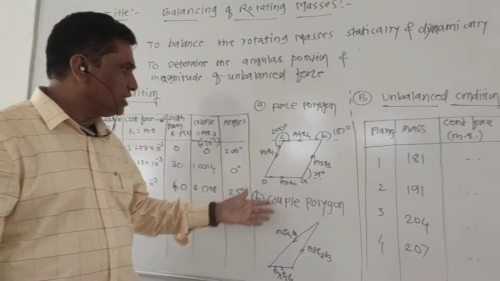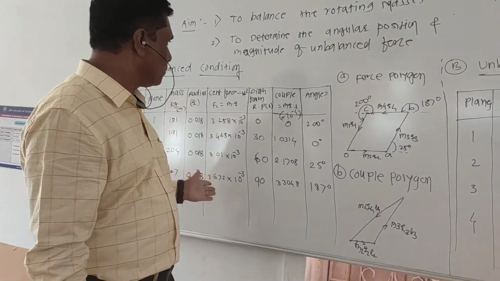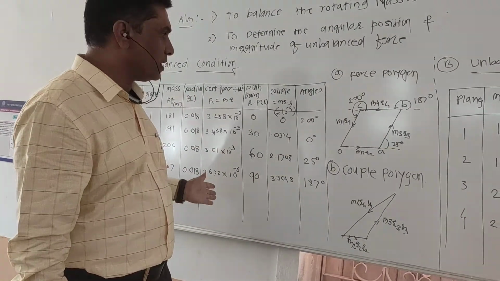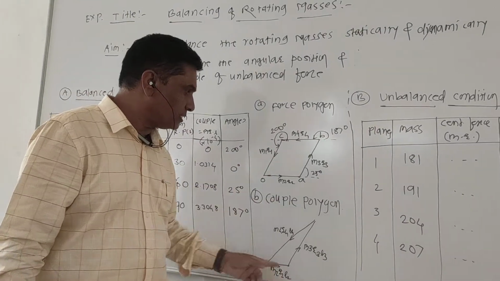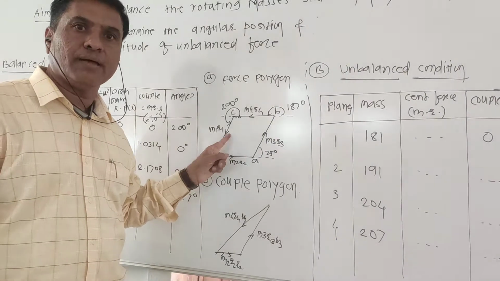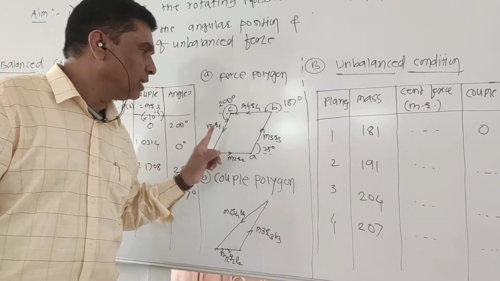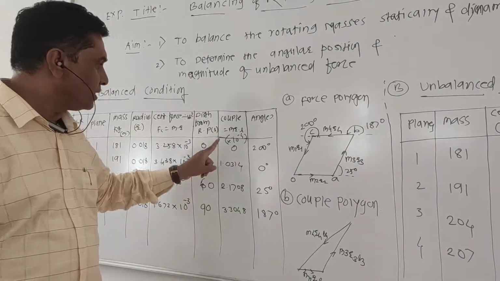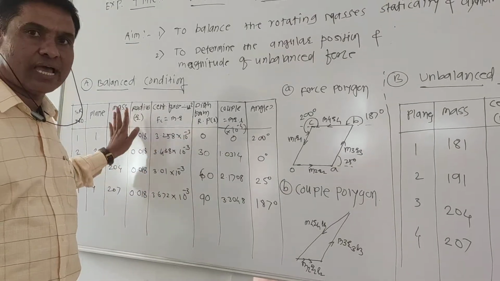It is clearly seen from this force polygon, from the centrifugal force magnitudes, and from this couple, that after constructing the diagrams they are closed diagrams. Therefore we can conclude that the system is balanced as per these angles, these distances and everything.